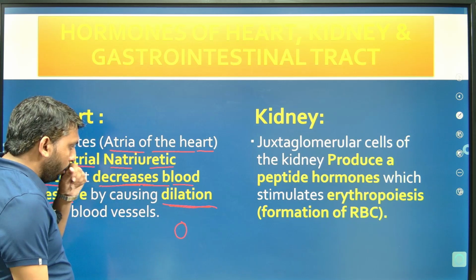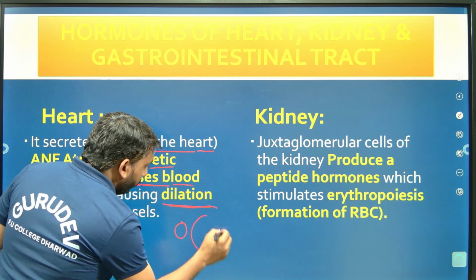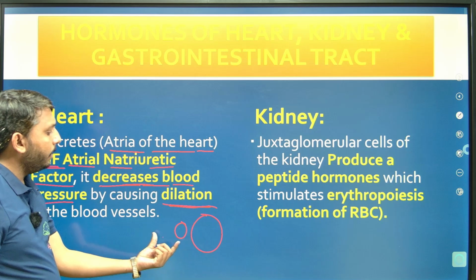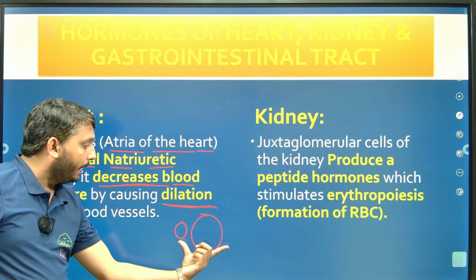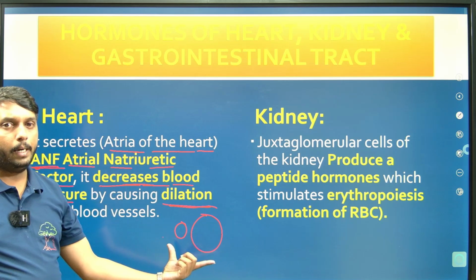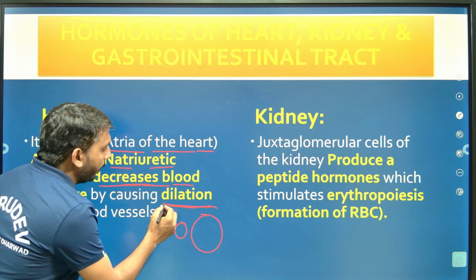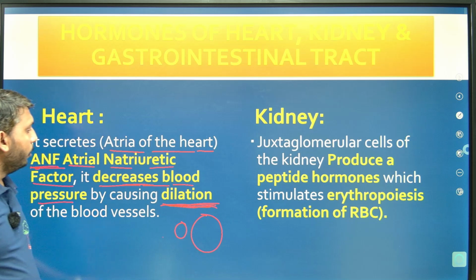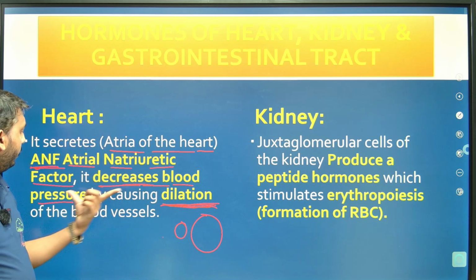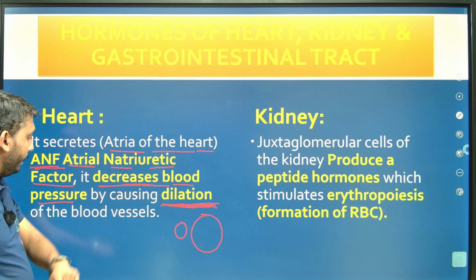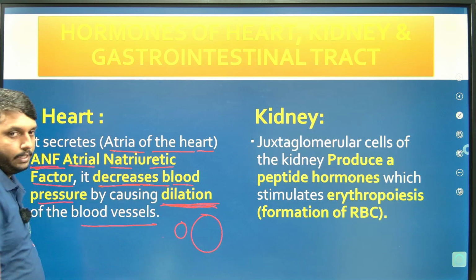So narrow blood vessels increase blood pressure, and wider blood vessels decrease blood pressure, and this widening is known as dilation, right? So here the ANF decreases blood pressure by causing dilation of the blood vessels, right?